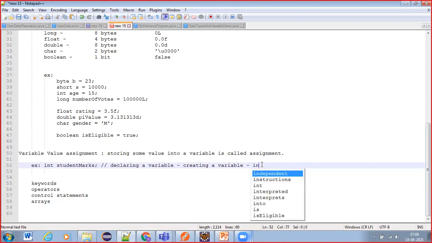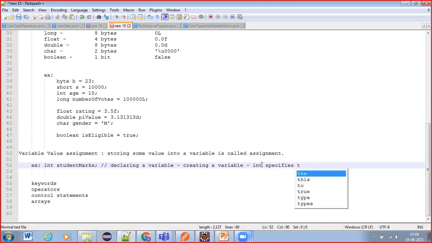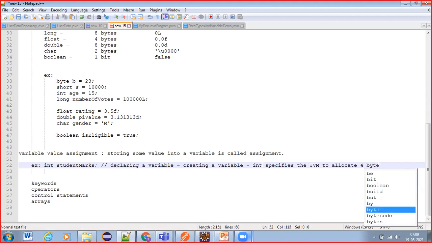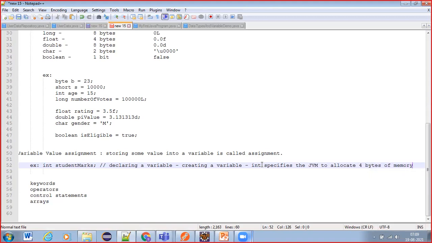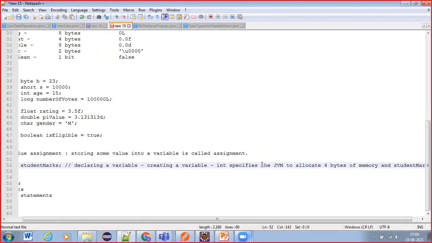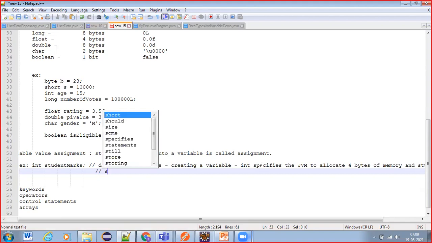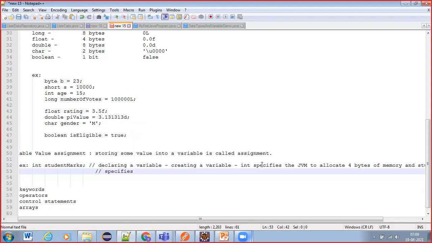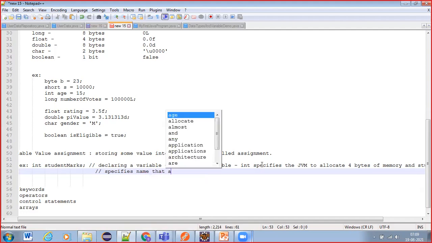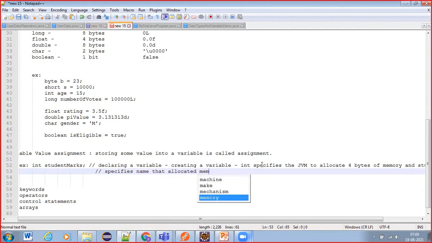So int specifies to the JVM to allocate 4 bytes of memory, and studentMarks specifies the name of that allocated memory.